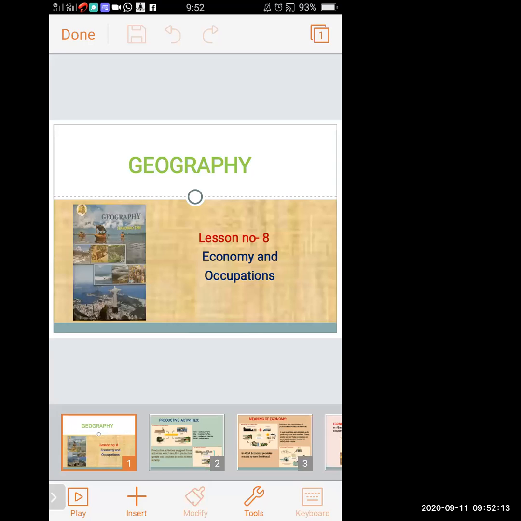Good morning, students. Today we will start with our new lesson, lesson number 8, economy and occupation. Before starting the lesson, there are some concepts which we will recall today. You have studied these concepts in your previous standard, but before starting, we are going to revise them.